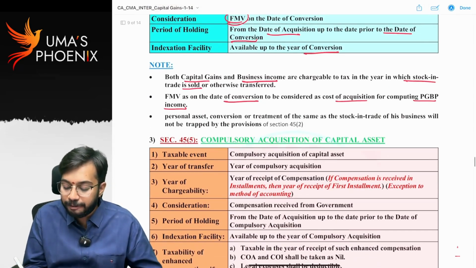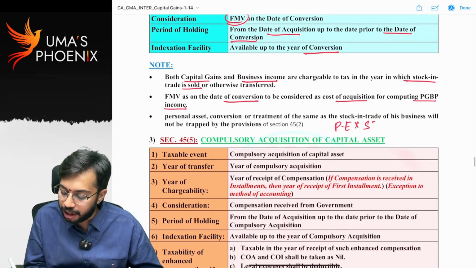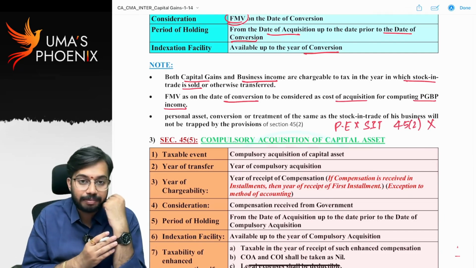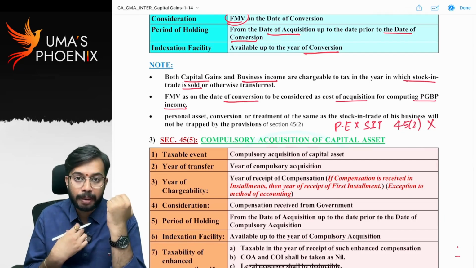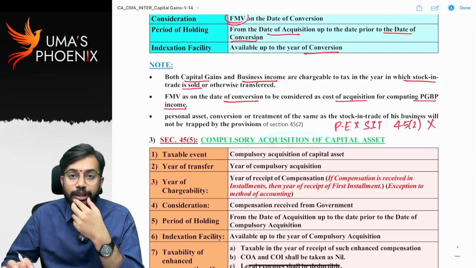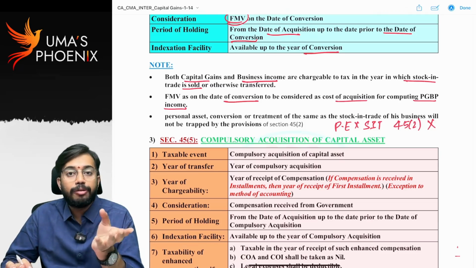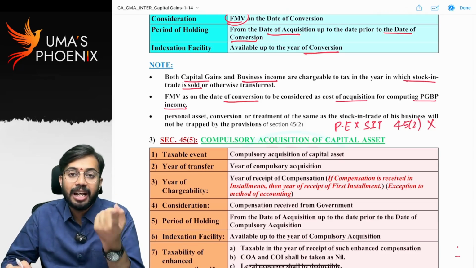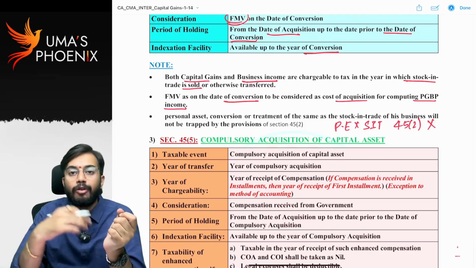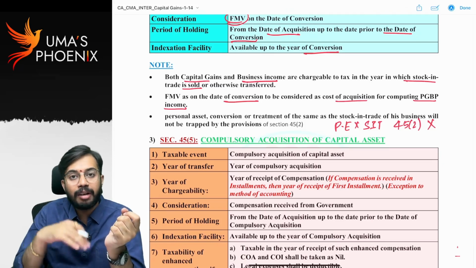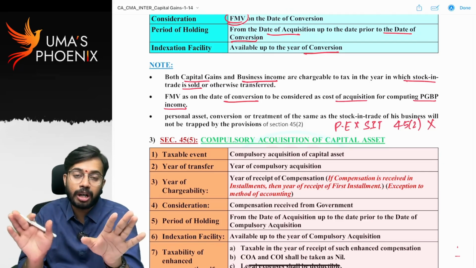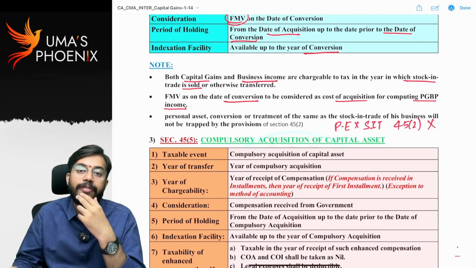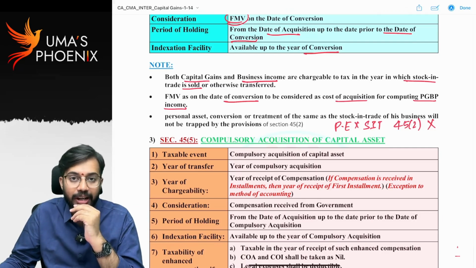income. See, if personal effect is converted into stock in trade, then 45(2) will not apply. My watch is there. Watch is a personal effect. It is a movable asset. It is used for my personal purpose and it is not excluded from definition of personal effect. After 4 months, I started watches business. In that watches business, I kept my watch also. That means personal effect I am converting into stock in trade. If I convert personal effect into stock in trade, 45(2) is not applicable. 45(2) is applicable only if capital asset is converted into stock in trade. Are you able to understand?